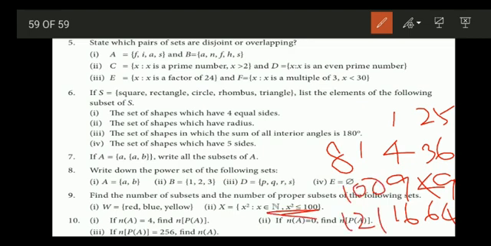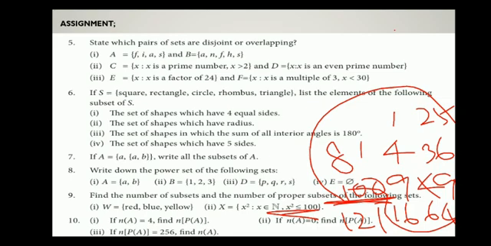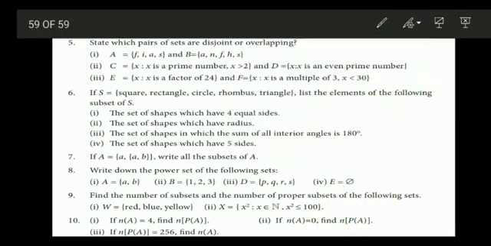But here the condition is x square should be less than or equal to 100. So till here. So these are the elements of set X. So using this, try to find out the number of subsets and number of proper subsets.